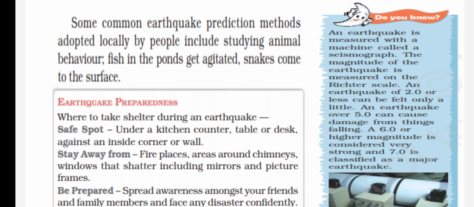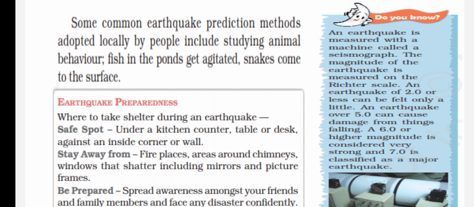But if the earthquake is noted over 5.0 on the Richter scale, some damage may happen, falling of things, etc. Then if the Richter scale shows 6.0, higher magnitude, it means an earthquake with high intensity has come. So it's very strong. Sometimes the earthquake may come at 7.0 on the Richter scale also.